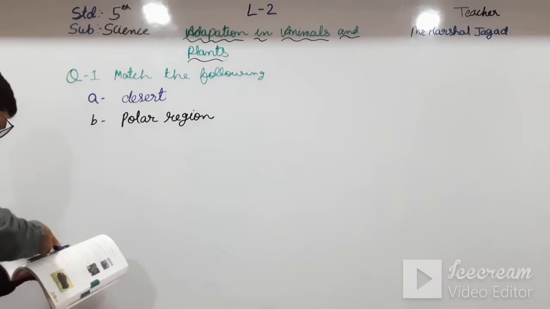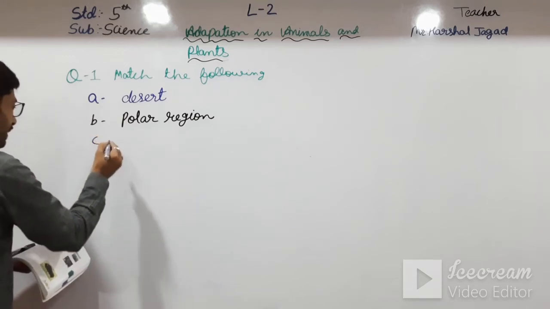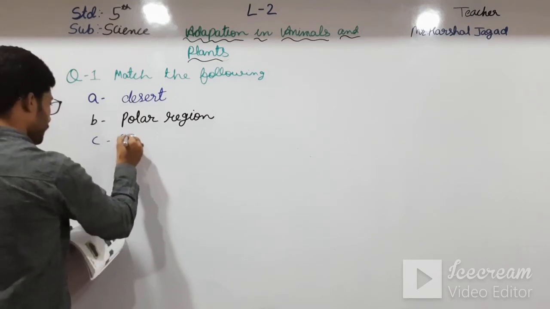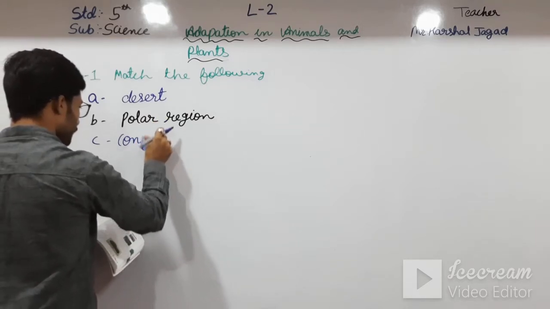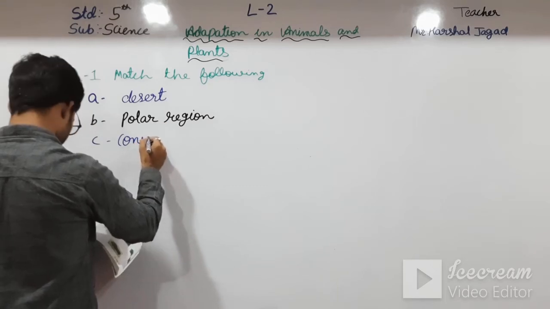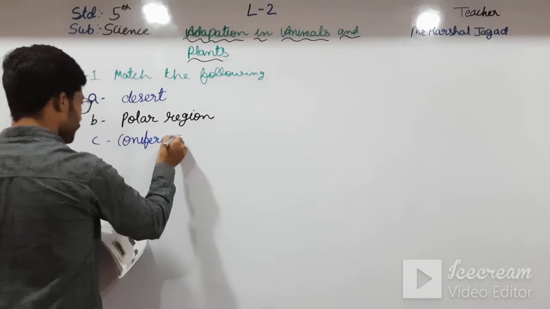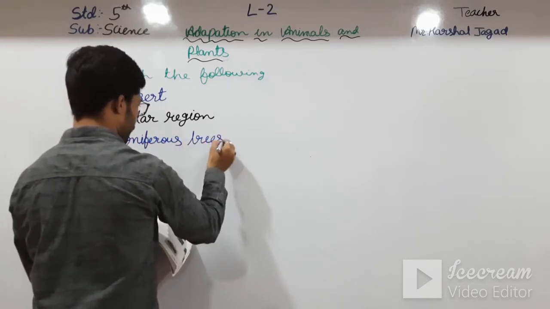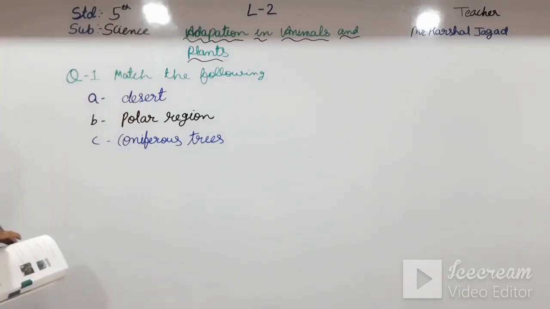And here comes mountain regions. So in mountain regions, what is there students? That is coniferous trees. See, now coming to the D, that is windy place.